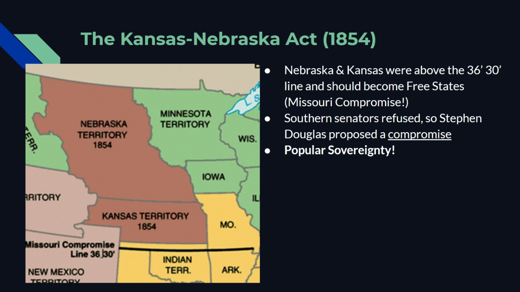If you're a person in Kansas, this law says that you are going to get to have a vote, and you can go and turn in a ballot, and you can say, I want Kansas to be a free state, or I want Kansas to be a slave state. And in theory, that's fair. But we'll see, actually, this leads to a lot of conflict and maybe not being super, super fair.